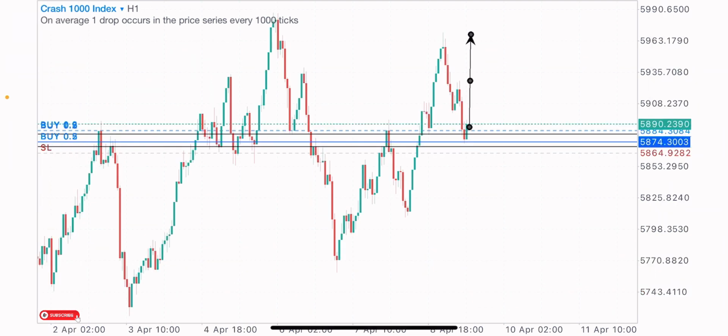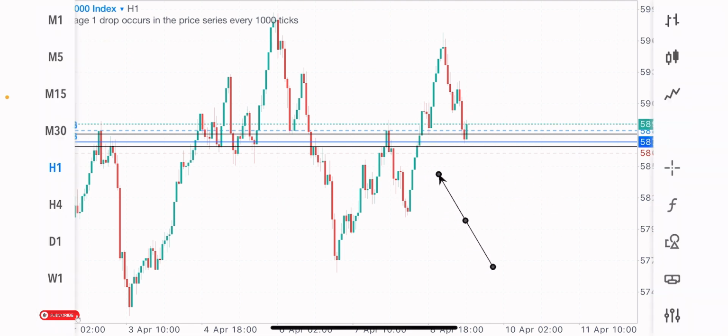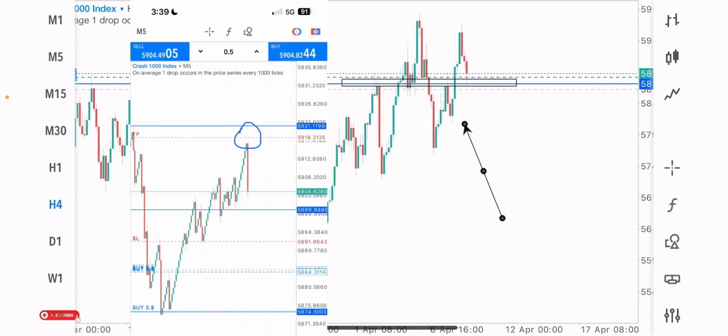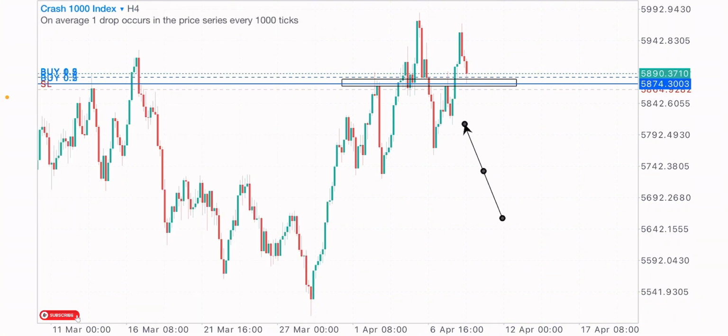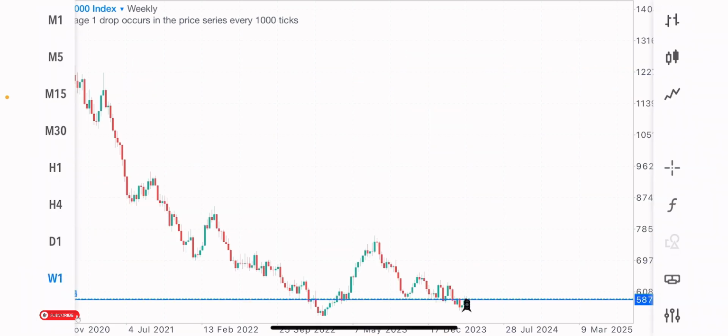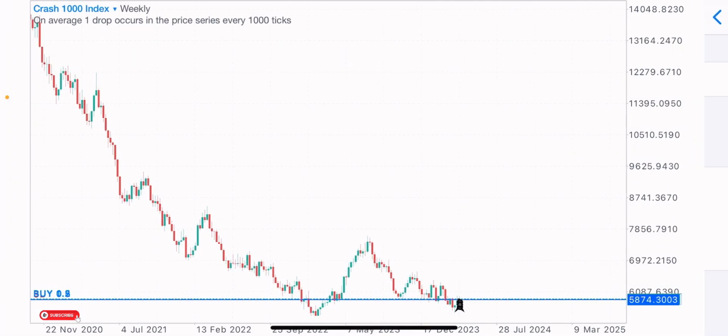Alright, so what's market analysis basically? Why did I predict the buys on this index, and why am I expecting the buys on Crash 1000 index? So in today's video, I'll be sharing with you guys my market analysis and my market view on Crash 1000 index. On the weekly time frame, you can see that this index has been on a massive decline.